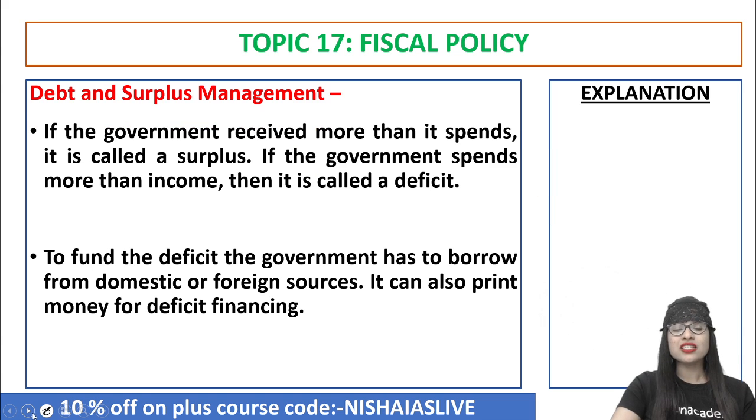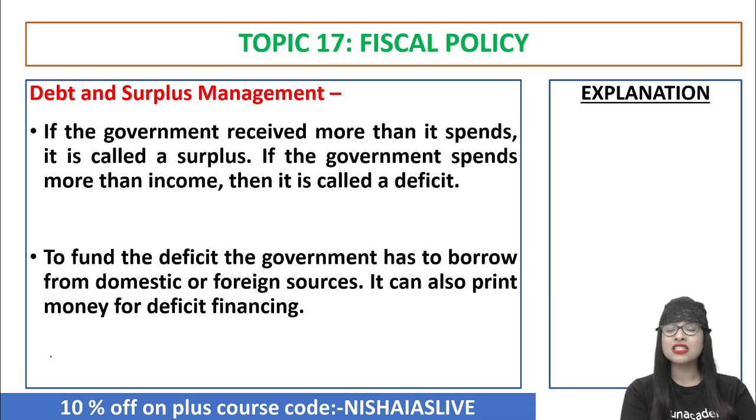Anyways, the next important topic to be discussed, or the policy components of fiscal policy, is debt and surplus management. What is this debt and surplus management? For example, the government is getting more revenue than what they are spending. It is called surplus. And when the government spends more than the income, it's called deficit.